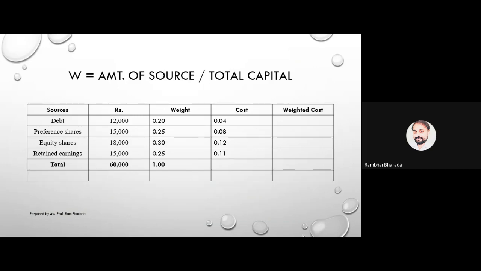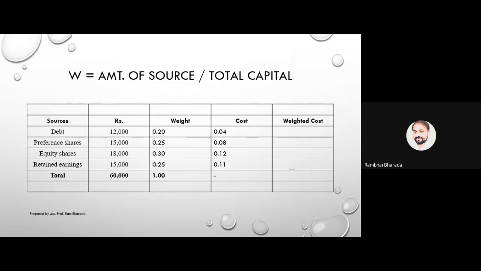Here no need to do the sum totals. Okay. Now 0.04 into 0.20, multiplication of... Let me name the columns here: 1, 2, 3, 4 and 5.